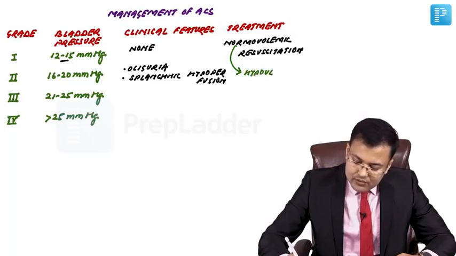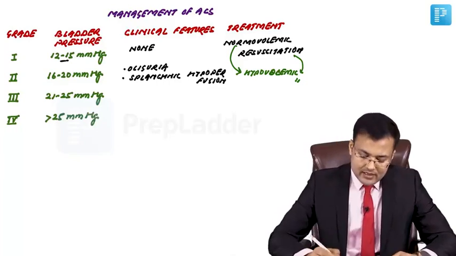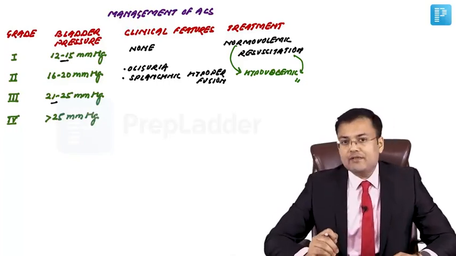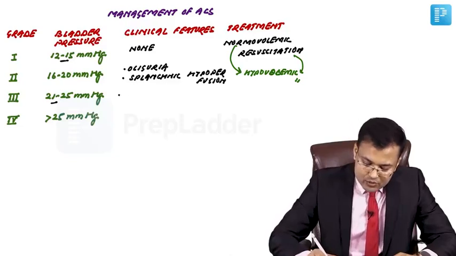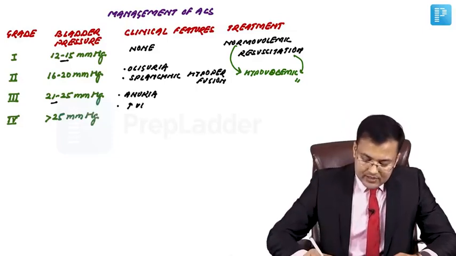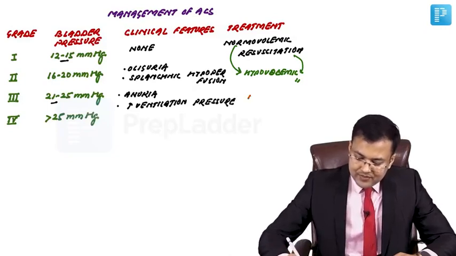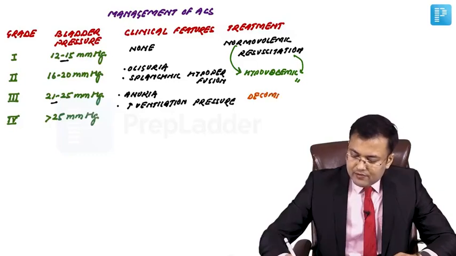So in grade 2, we go for hypovolemic resuscitation, right? In grade 3, how much is the pressure? 21 to 25 mmHg. Here, the patient is going to develop anuria, and there is increased ventilation pressure. Okay, it's an emergency. So what do we have to go for? We have to perform decompression. In grade 3, we perform decompression, right?